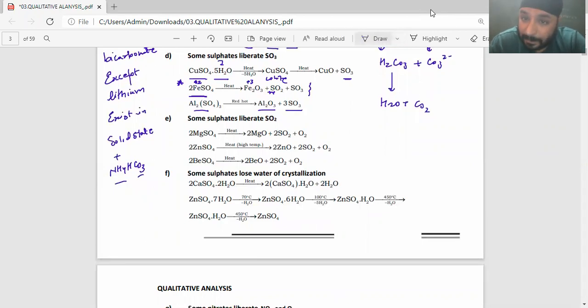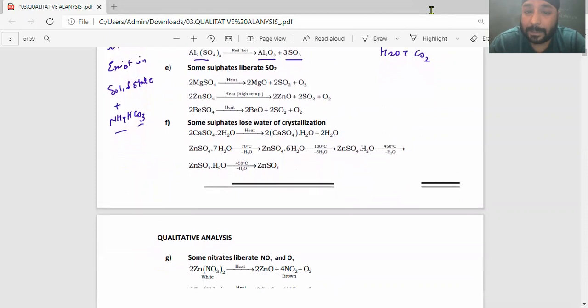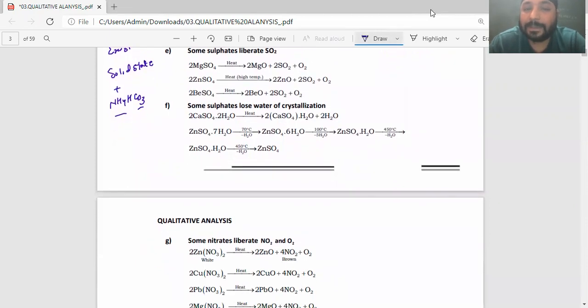Now there are certain sulfates which actually give SO2, right? Now what are these sulfates which actually give SO2? Magnesium sulfate is there, zinc sulfate is there, beryllium sulfate is there, right? And on heating at high temperature, SO3 further decomposes to give SO2 and oxygen. So this is a very important thing. These elements generally give sulfur dioxide, so you should know that.